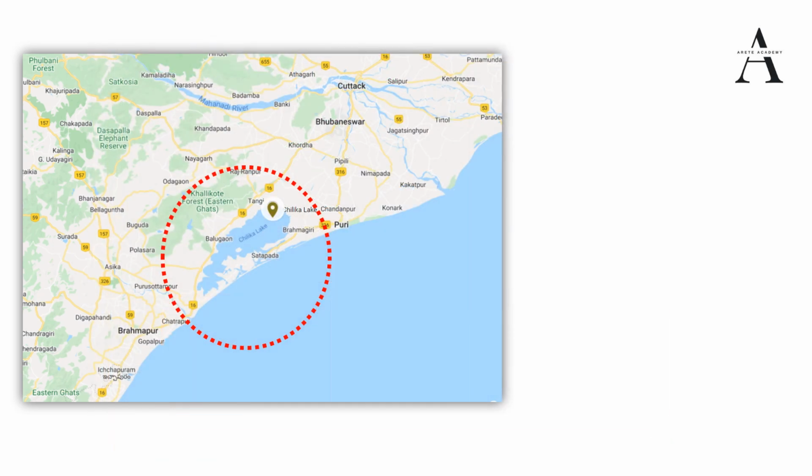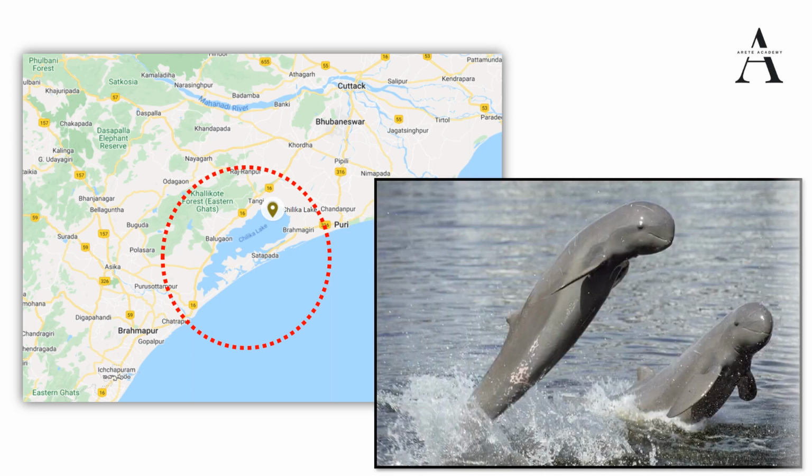It is fed by the Daya River, and in 1981 Chilika Lake was designated as the first wetland of international importance under the Ramsar Convention. It is home to migratory birds, and it holds the known population of Irrawaddy dolphins in India, and the IUCN status of these sweet cute dolphins is critically endangered.